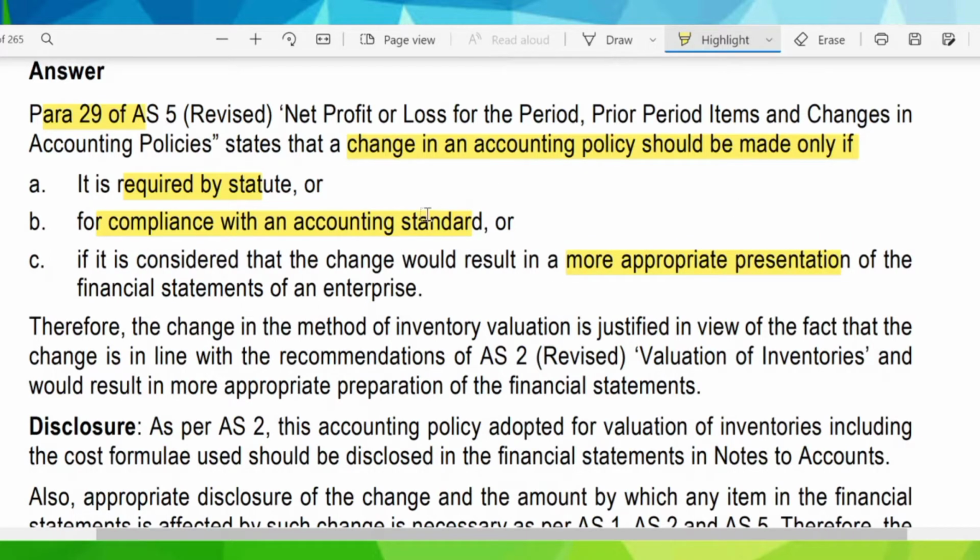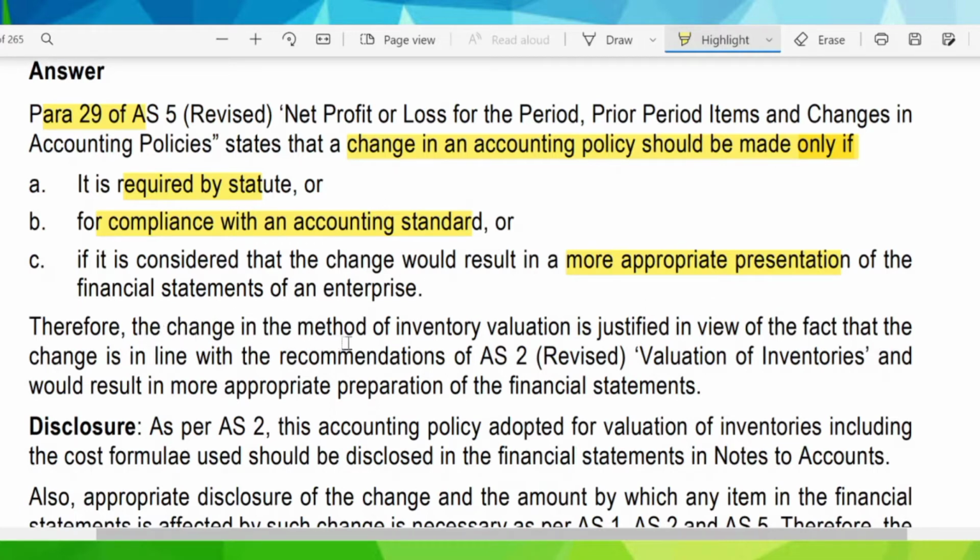So we can follow a change in accounting policy only in these three circumstances: if it is required by statute, if it is required for compliance with an accounting standard, or if the presentation would be more appropriate. Only then can we indulge in a change in accounting policy.